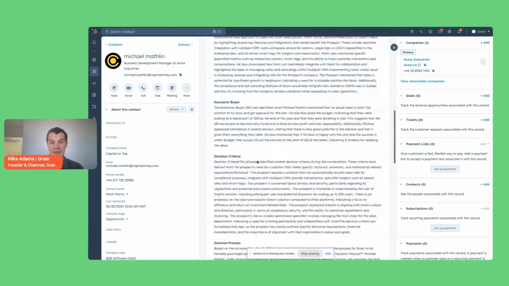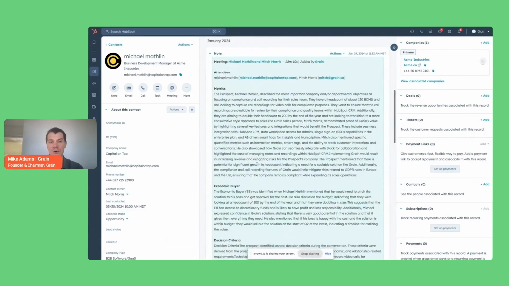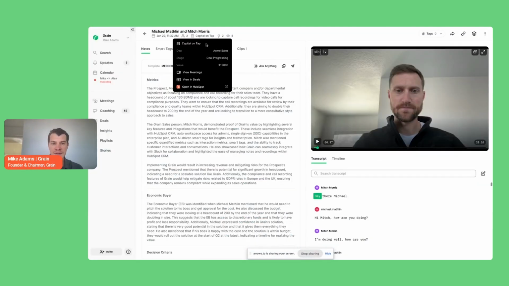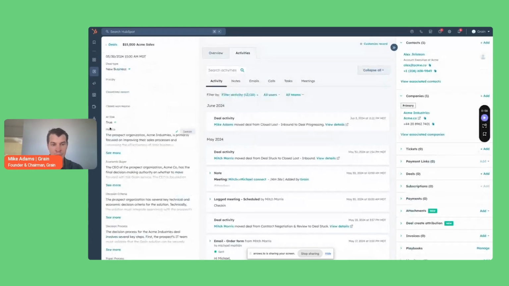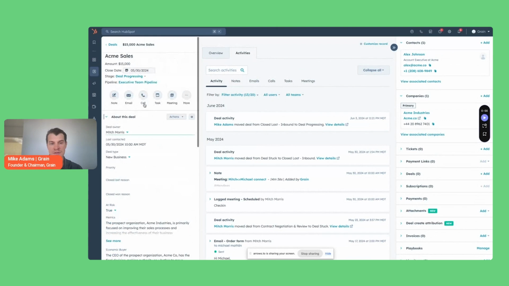So you don't have to copy or paste or do anything manually. And I think the thing I'm going to show next, which is towards the end of this demo, is, we have this enrichment data, and so I'm going to open this deal in HubSpot. And Grain actually has the ability to add custom Grain properties. So you can tailor what properties are viewed at your deal level.